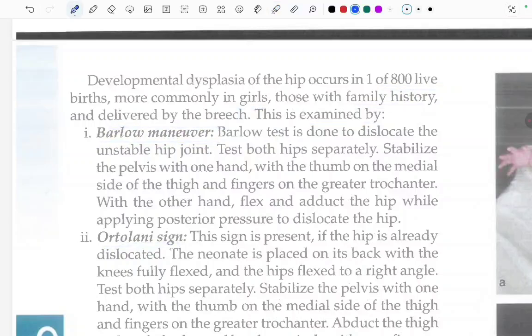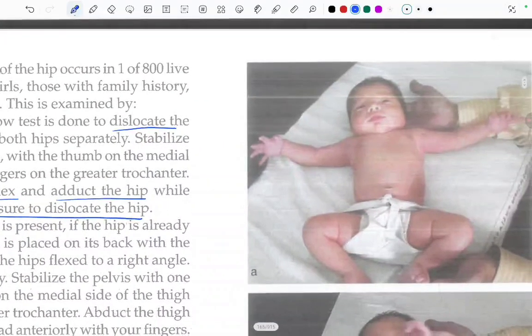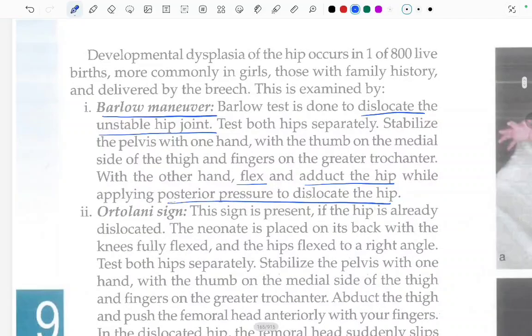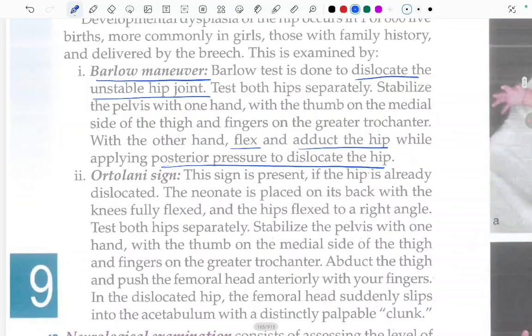First one is the Barlow's maneuver, in which Barlow's test is done to dislocate the unstable hip joint. Test both hips separately, stabilize the pelvis with one hand, and with the thumb on the medial side of the thigh and the fingers on the greater trochanter. With the other hand, flex and adduct the hip. We have to flex and adduct the hip while applying posterior pressure to dislocate the hip. This is how the Barlow's maneuver is done, in which we are dislocating the unstable hip joint.